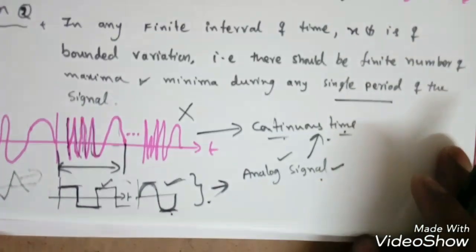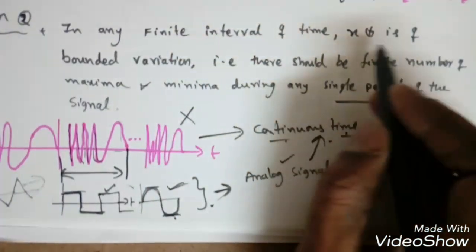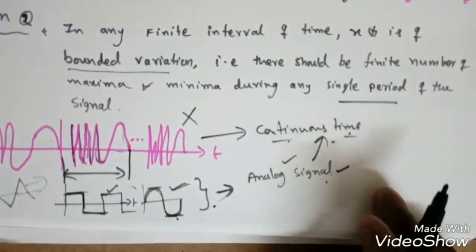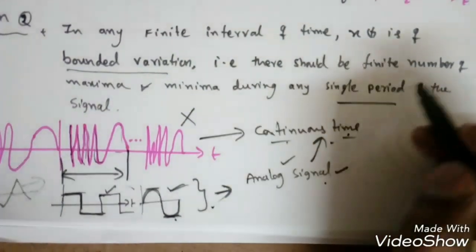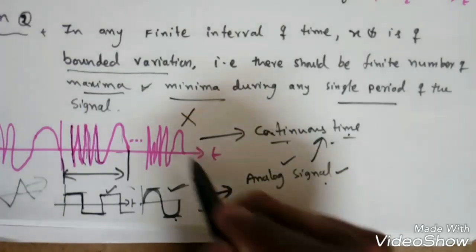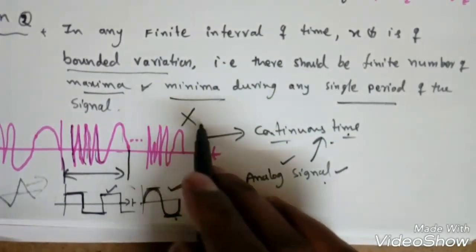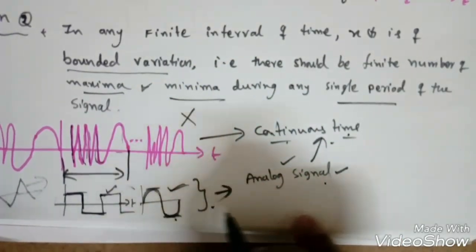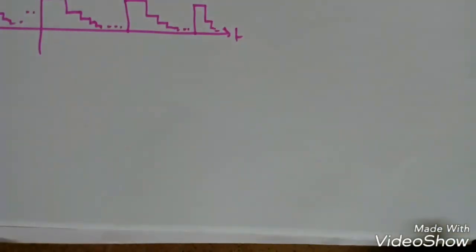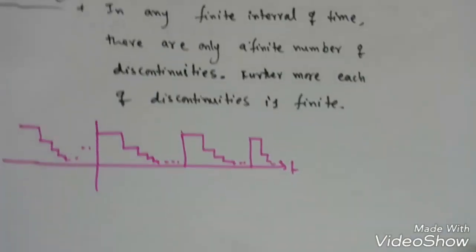So what is condition 2? Over any finite interval of time, x of t is of bounded variation. So remember, that means there should be a finite number of maxima and minima over a single period, right? So you cannot find the Fourier series representation for this type of periodic signal, but for this type of signal we can. Next one, the last condition, that is 3.